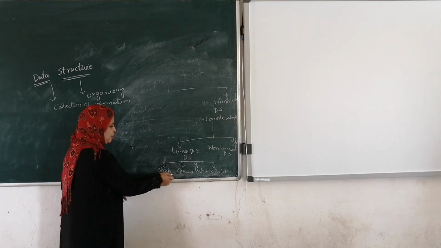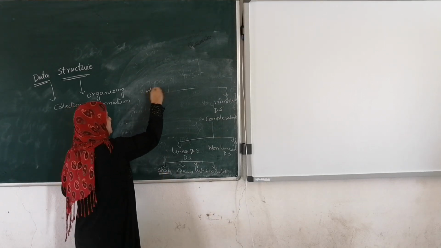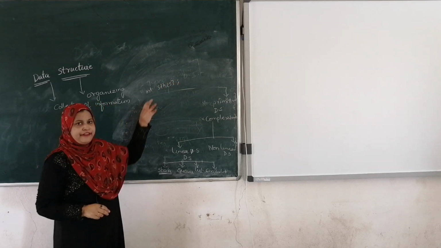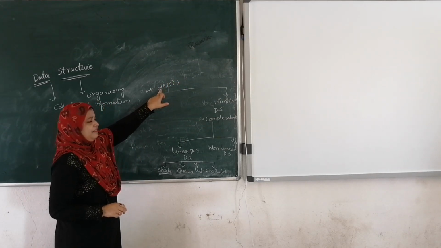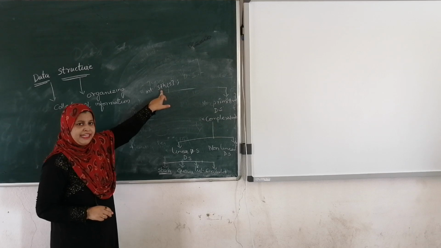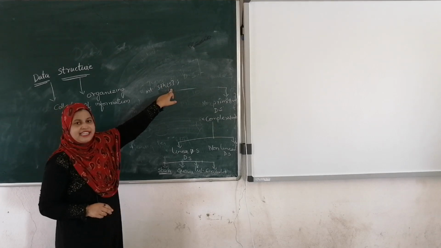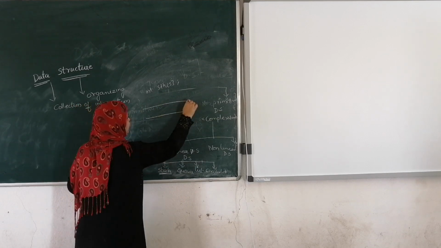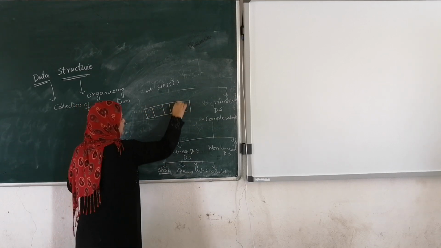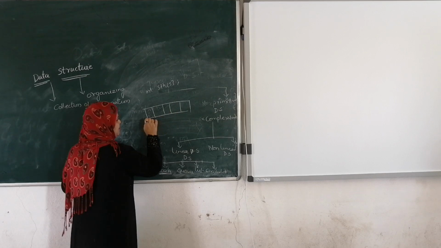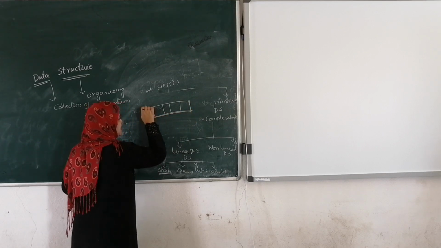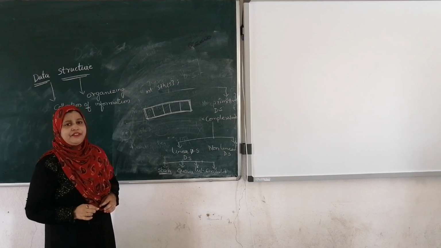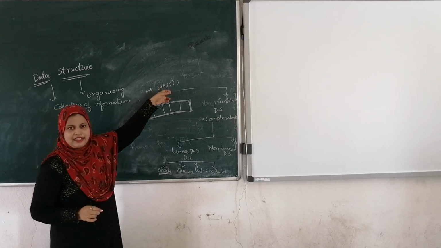For example, if I define a stack of size 5, the system is going to allocate continuous sequential memory locations for this stack.